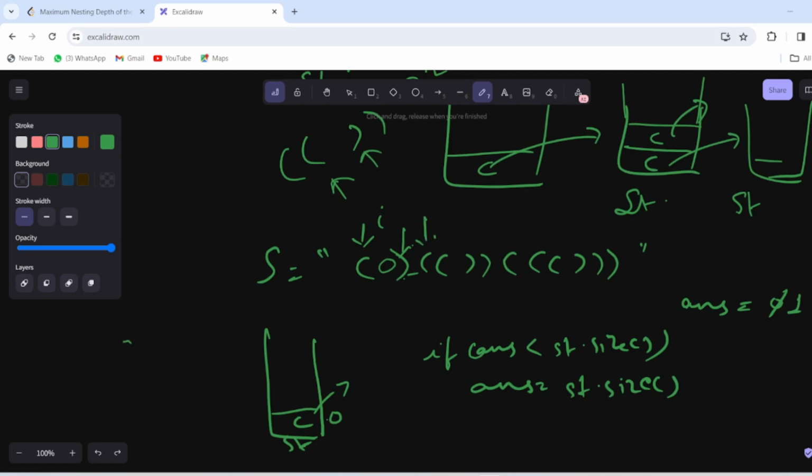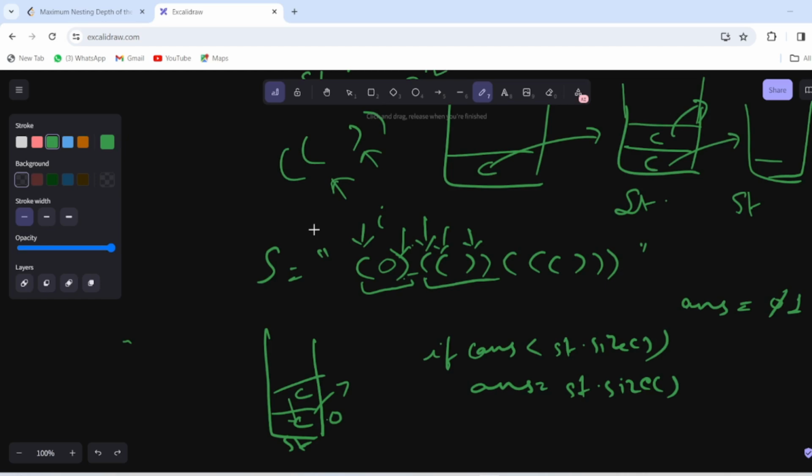Now again go forward, see an opening tag, put it in stack. Now again we have an opening tag. So yes, you can see that when our stack was empty, one parent parenthesis is gone. Now we are entering the other parent parenthesis. So again put that parenthesis in this. Now we got a closing parenthesis.